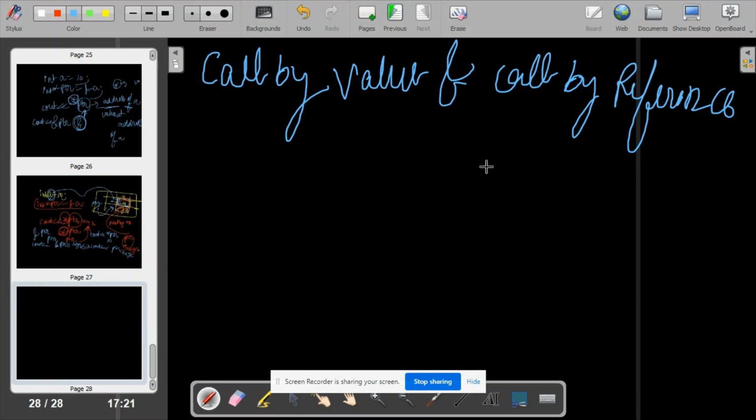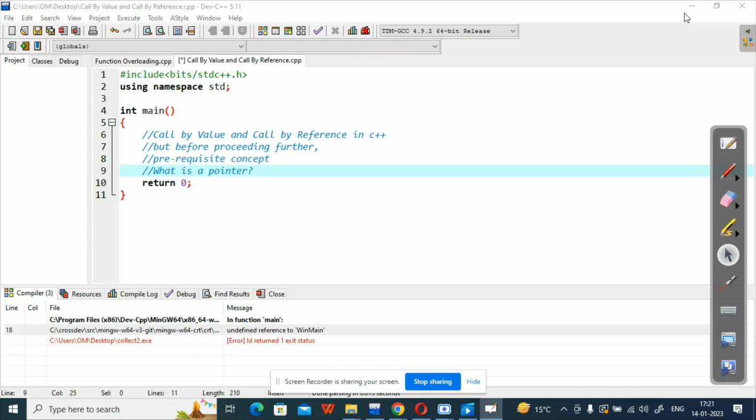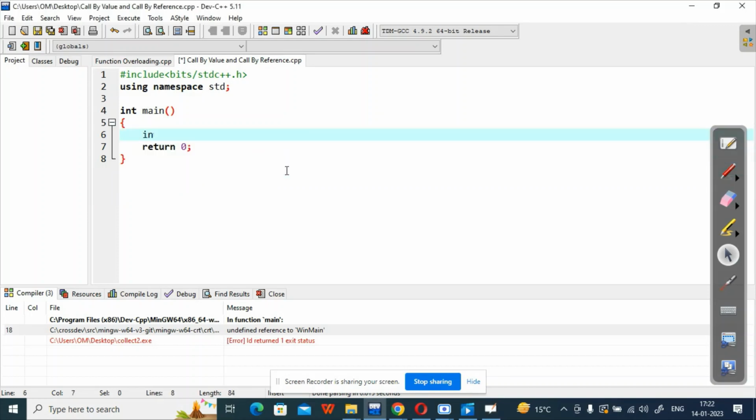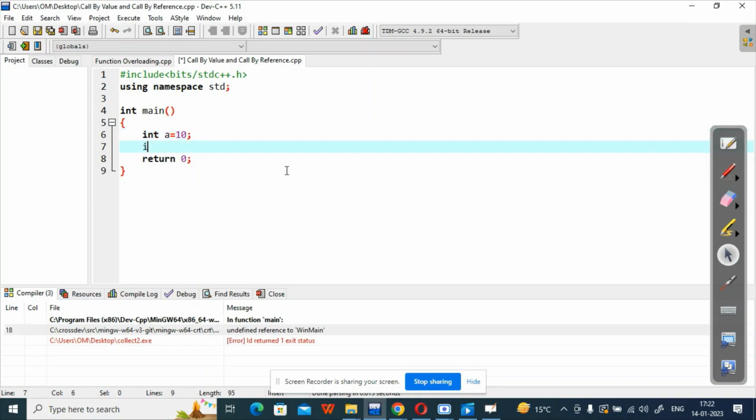But before that, let me take you to the editor to show how, using a pointer, we can print the value. Pay careful attention to this syntax. I am writing int a = 10 in line number 6. I am declaring a pointer, int *ptr = &a. This pointer will always take the address of the variable.